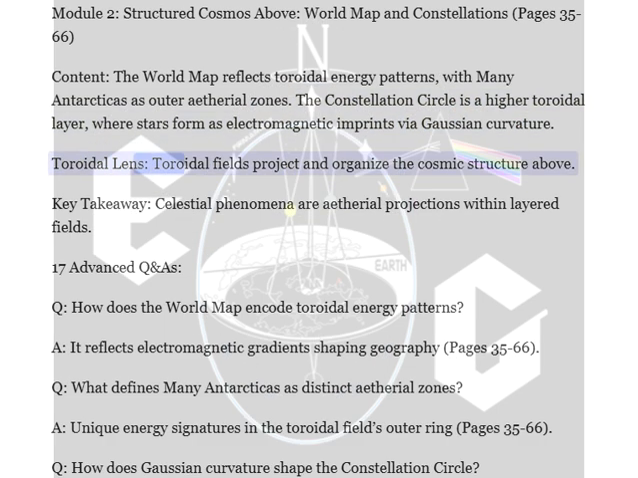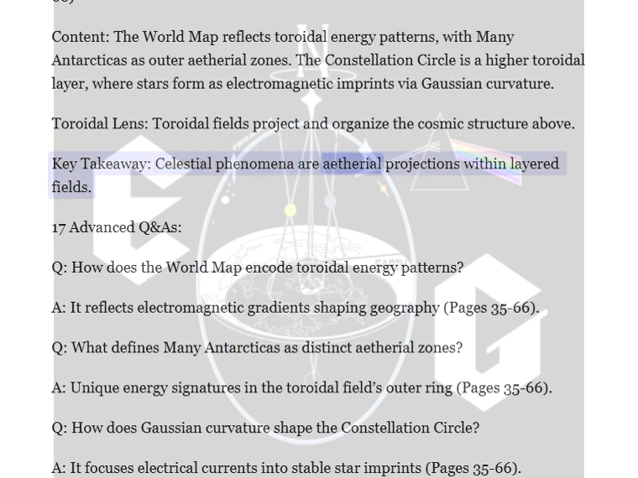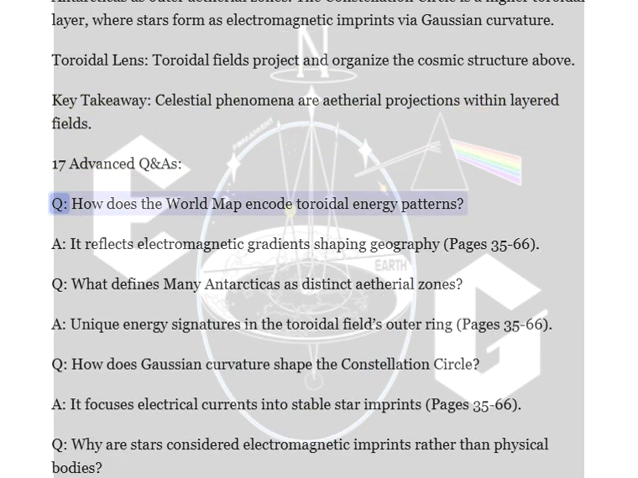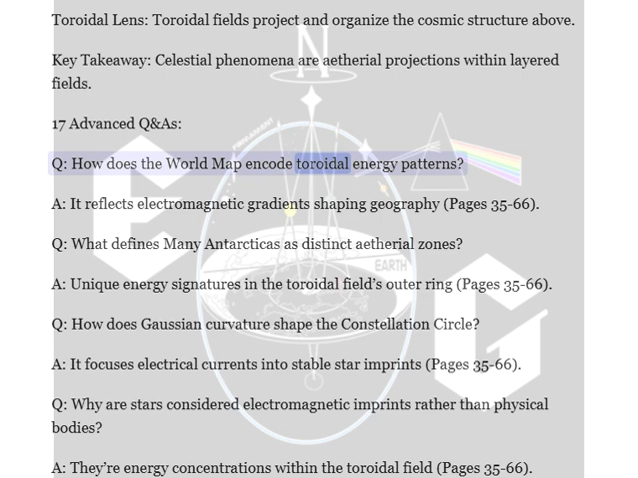Toroidal lens: toroidal fields project and organize the cosmic structure above. Key takeaway: celestial phenomena are ethereal projections within layered fields. 17 advanced khandas. Q. How does the world map encode toroidal energy patterns?